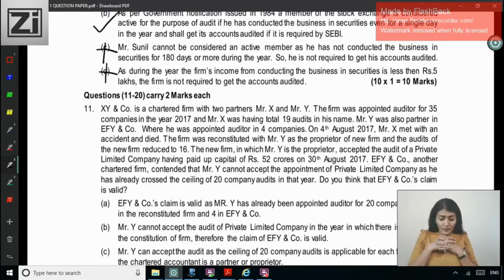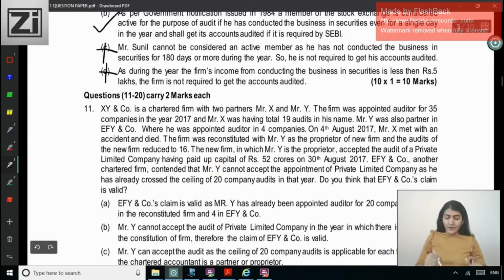Y was also a partner in EFY and company. So Y is also a partner in another company where he was appointed auditor in 4 companies. So Y here is doing how many audits in XY and company? 16, because 19 plus 16 will make it 35. Another company is doing 4. So 16 plus 4, Y's limit of 20 is exhausted.